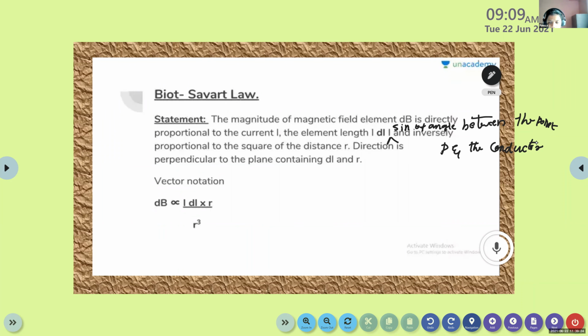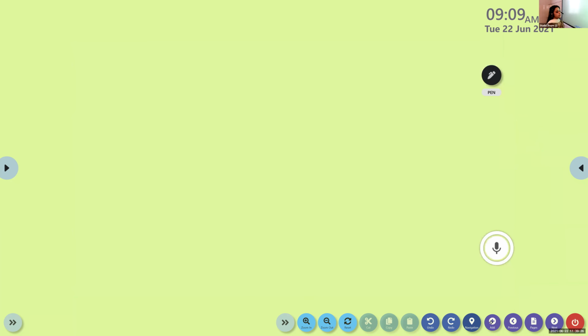Okay, ma'am. Okay. Now again, here we know that the magnetic field is a vector quantity, right? Yes. I'm not complete. Okay, all right.